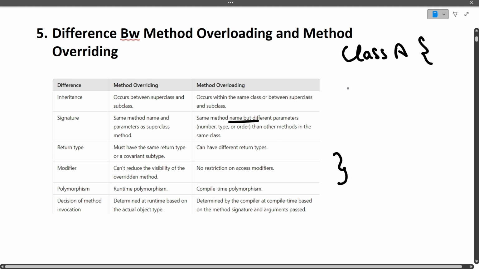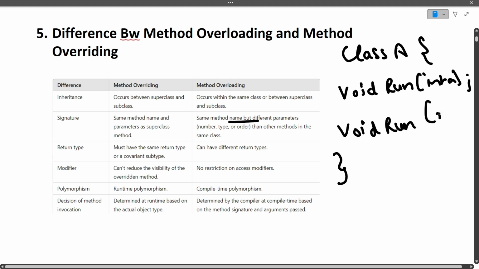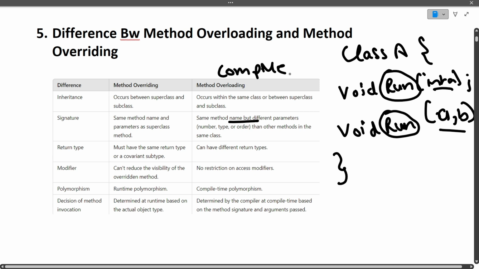So we have a function. Let's suppose we have a function void run with int A. This takes one parameter. Then there is another method void run with the same name, but it has two parameters, A comma B. See here, the name of the function inside a particular class is the same, but the number of parameters is different. Here it is one parameter, here it is two parameters. So this is what method overloading is. This is an example of compile time polymorphism.